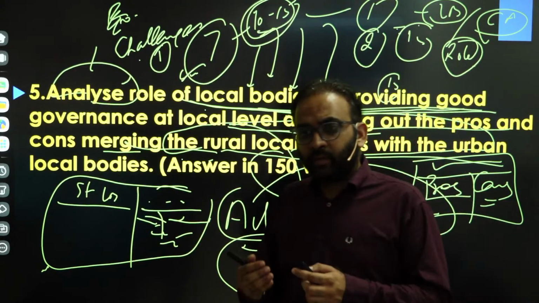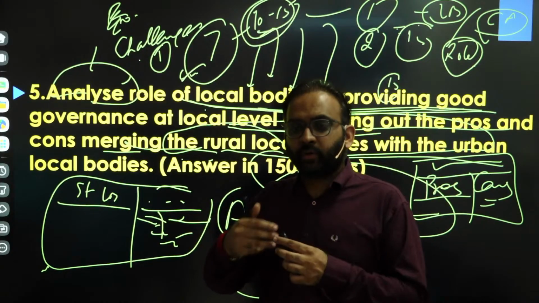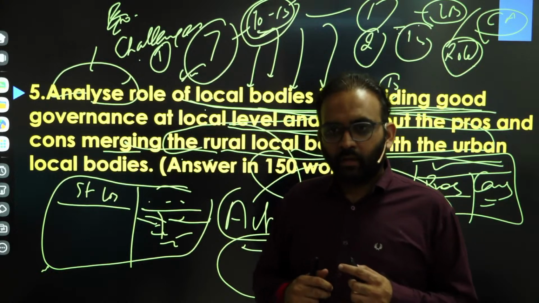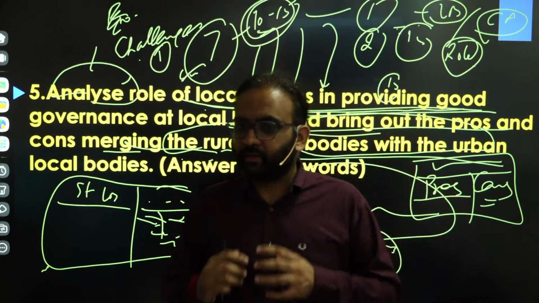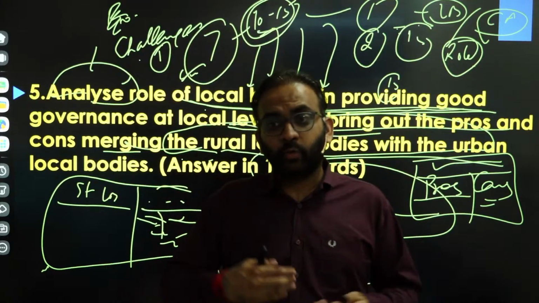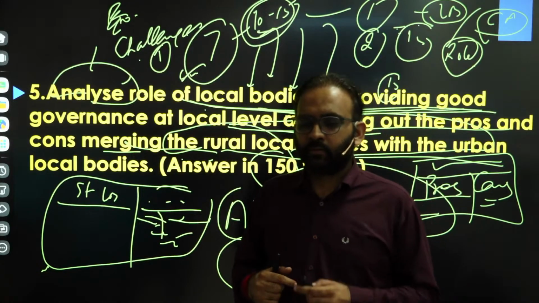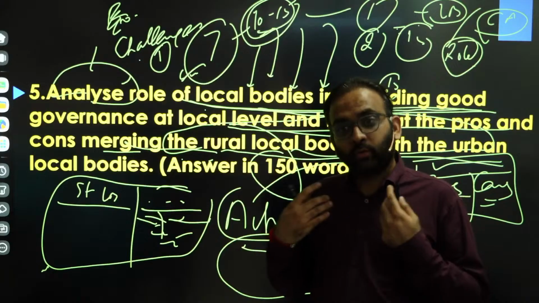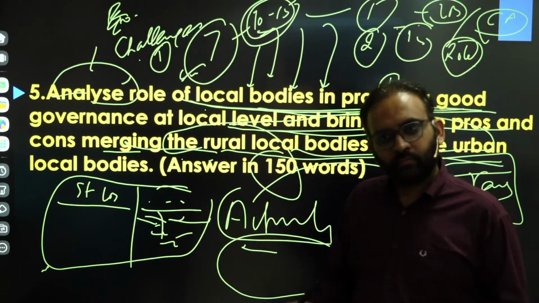Then rural priorities may get sidelined. Urban areas may be given priority, right? Urban living and rural living are different. Urban living is individualistic, rural living is collective. State governments may not be willing to create a third tier of government, right? And so on. Get the point?